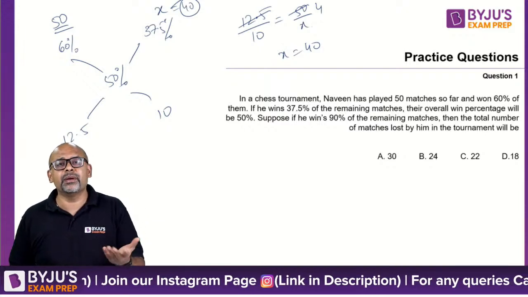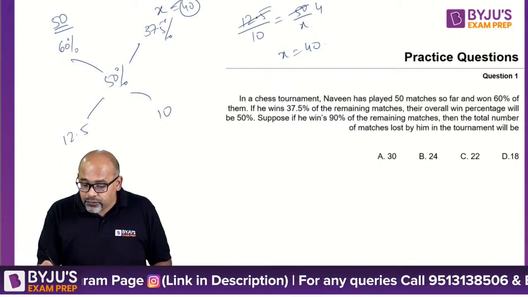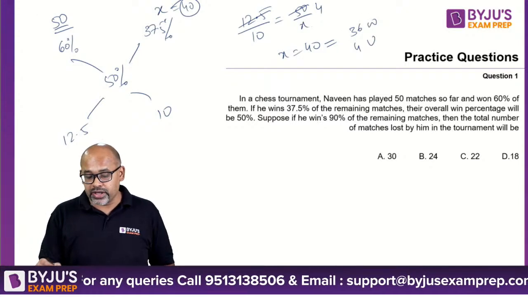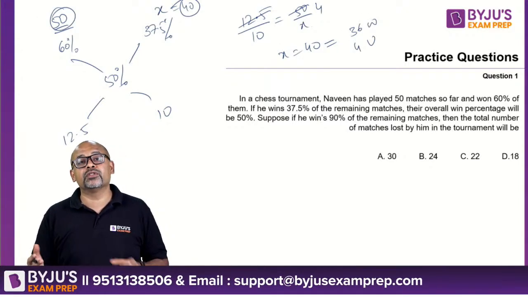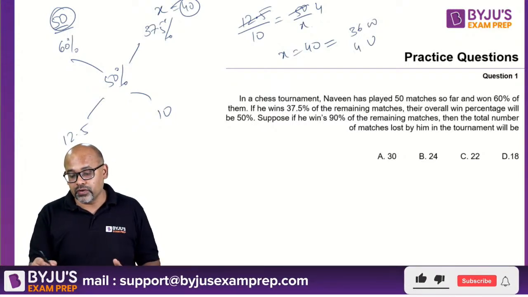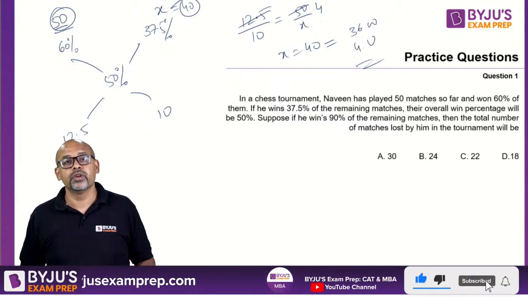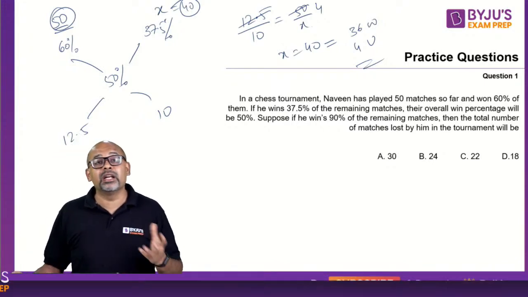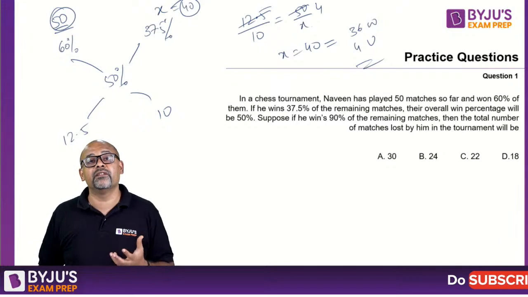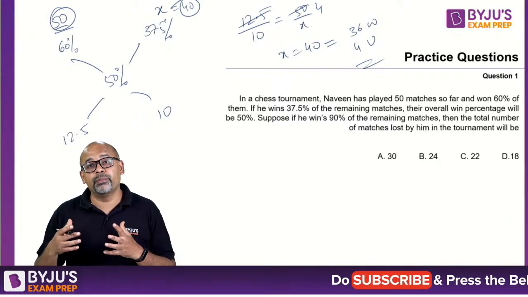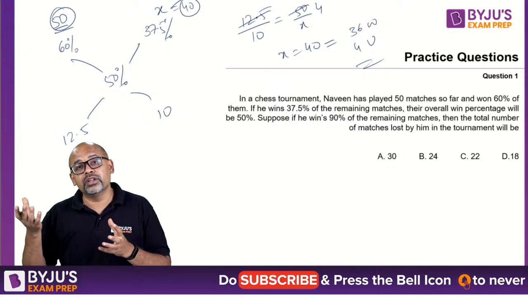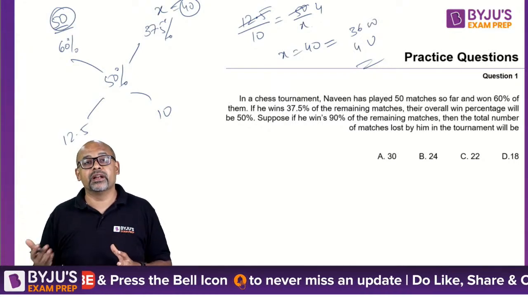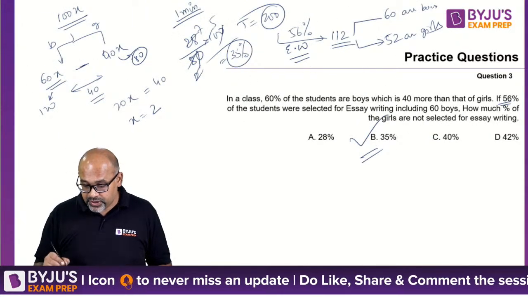Anyway, once this is done, the remaining part is easy. Now out of this 40, you're winning 90%. So 36 you're winning, 4 you're losing. Out of this 50, 60% you won. So 30 you won, 20 you lost. So 20 plus 4 is 24. So yes, the advantage of arithmetic is that each question can be done in multiple ways. The better your understanding of percentages, averages, ratios, the faster the questions can be done. Let's go ahead and take a look at another question.